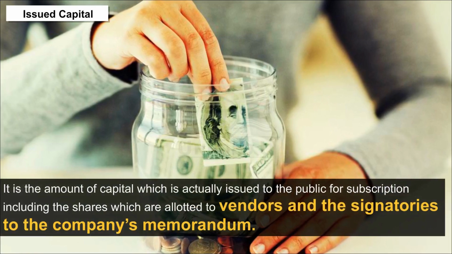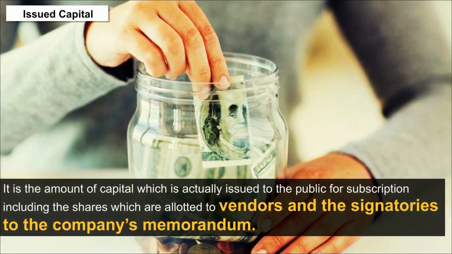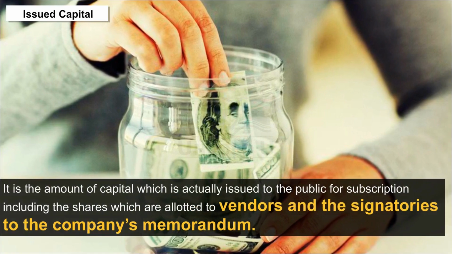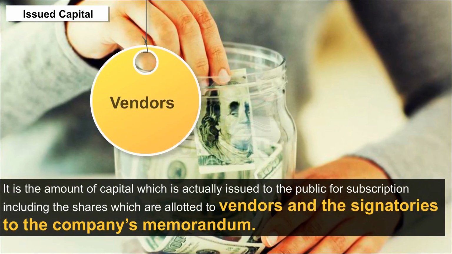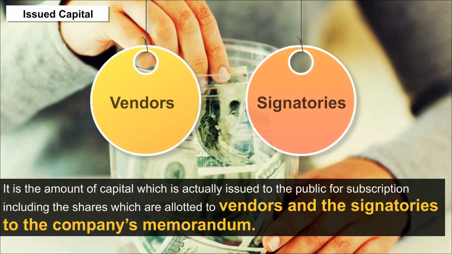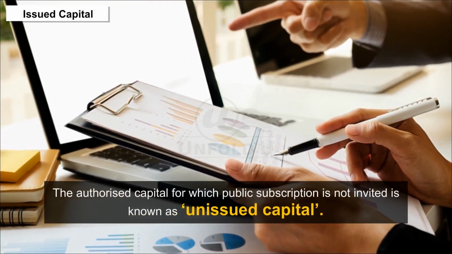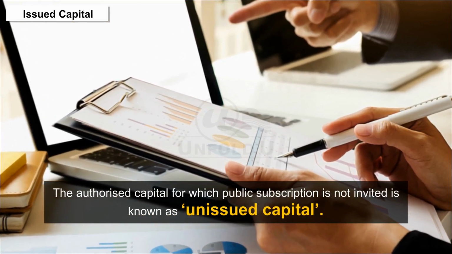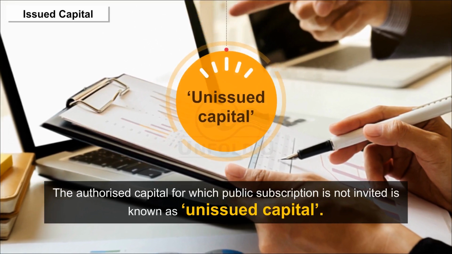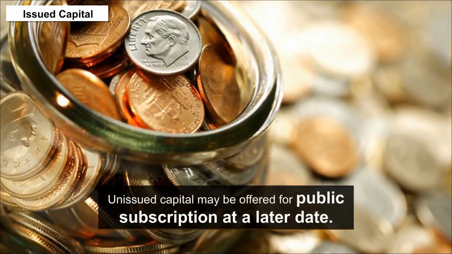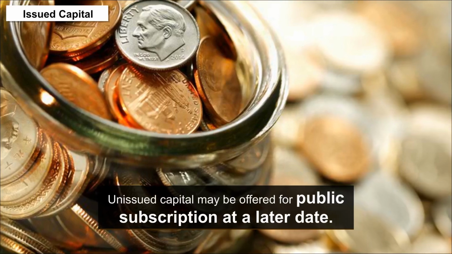It is the amount of capital which is actually issued to the public for subscription, including the shares which are allotted to vendors and the signatories to the company's memorandum. The authorized capital for which public subscription is not invited is known as unissued capital. Unissued capital may be offered for public subscription at a later date.